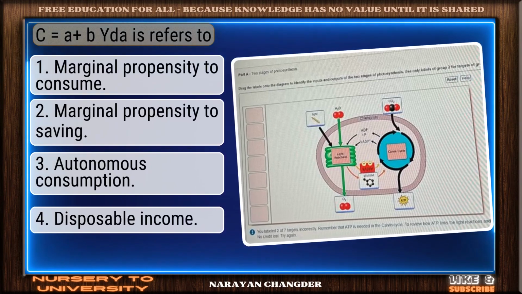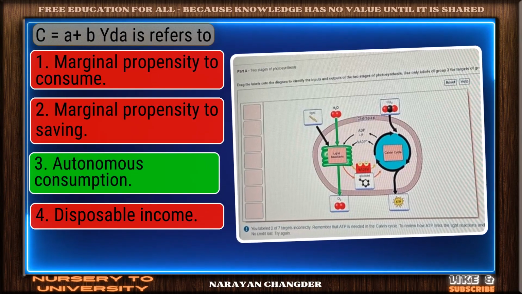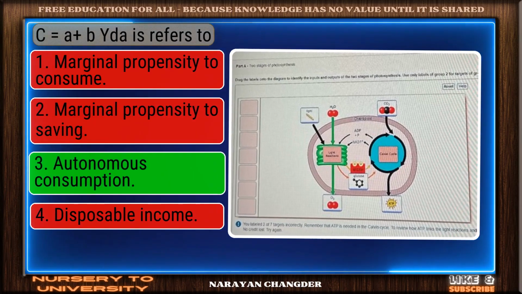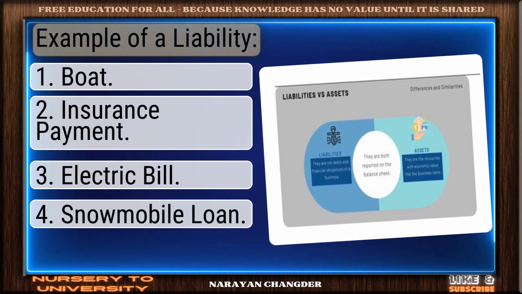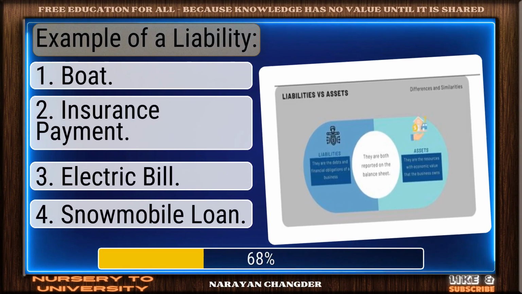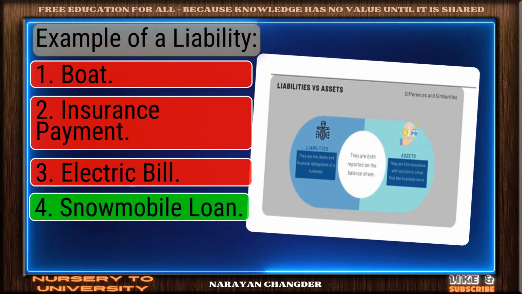C equal to a plus beta refers to. Smart pick. Autonomous consumption is the correct choice. Example of a liability. Great thinking. Snowmobile loan is the right choice.